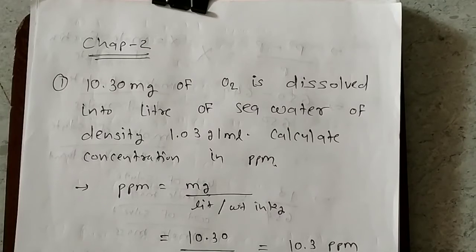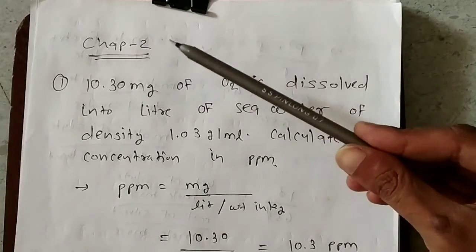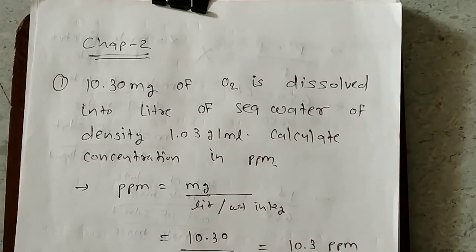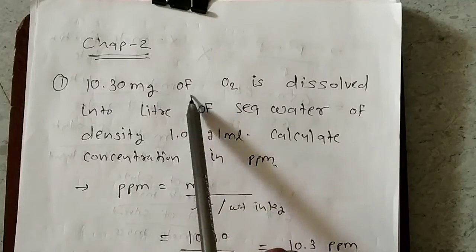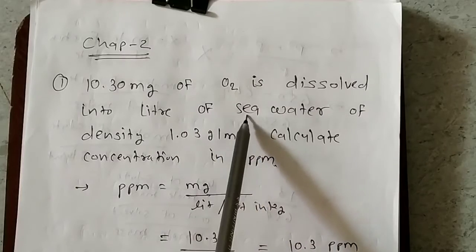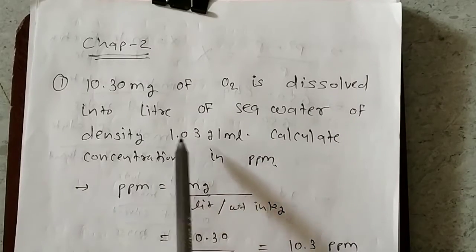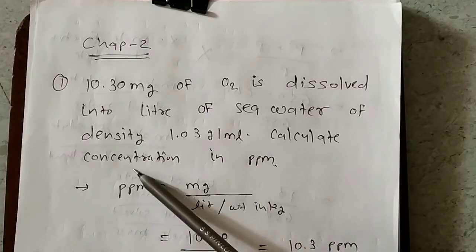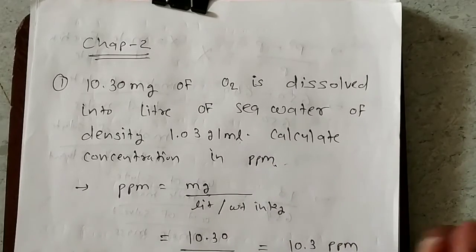Now here I am going to discuss some questions that were asked in previous exams. These are the questions from chapter 2, solution. Now first question is like this: 10.30 milligram of oxygen is dissolved into 1 liter of seawater, density 1.03 gram per ml. Calculate concentration in ppm. ppm means parts per million.